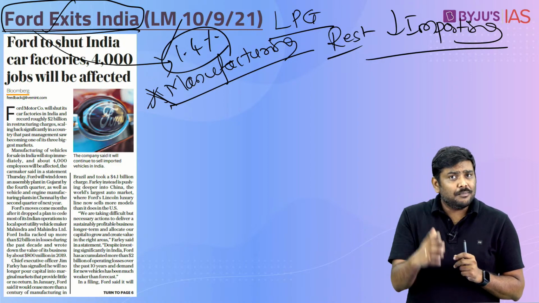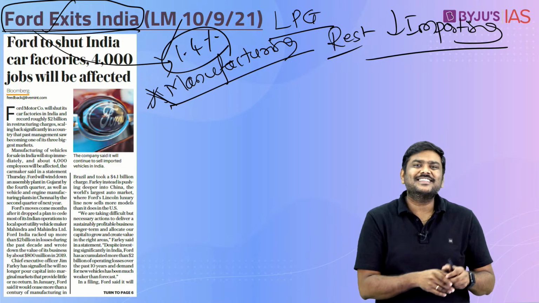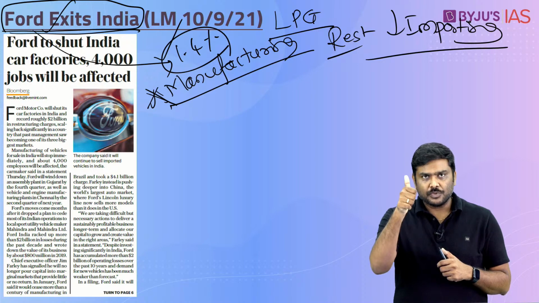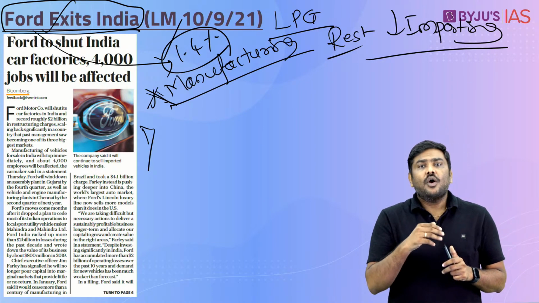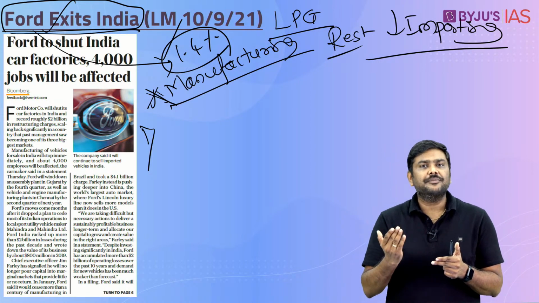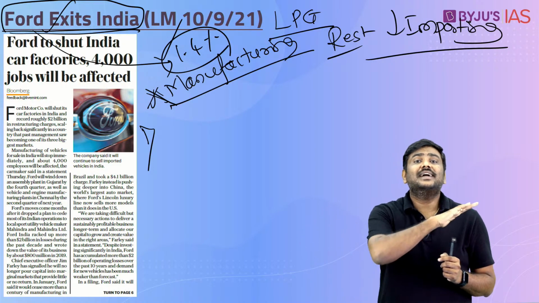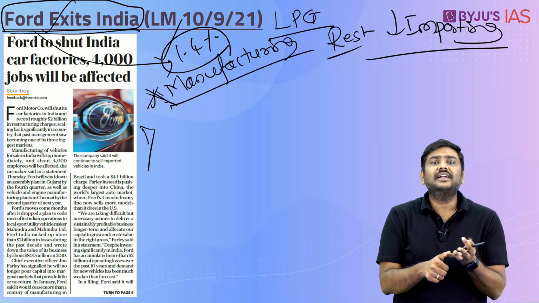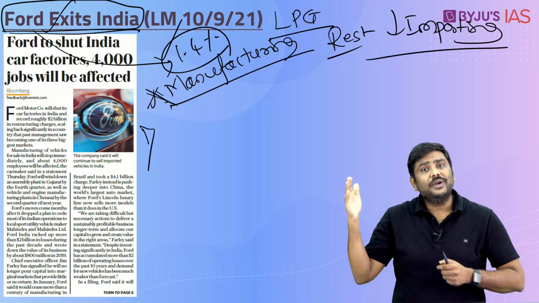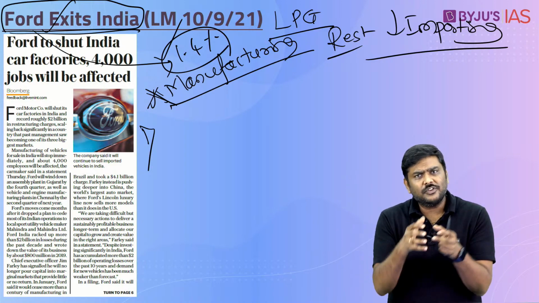Now, if you ask me, sir, why the company decided to shut down? Because on one side, Government of India is promoting manufacturing, but on the other side, we are seeing these kinds of announcements. Why? Simple reason. One, the company says, although it has invested and tried to increase its market share, increase its competitiveness in the domestic market by acquiring larger market share, that has not happened. Initially it made an investment in the plant in Tamil Nadu. Later in 2011, they also made investment in Sanand, Gujarat to increase the overall production of the Ford motor cars